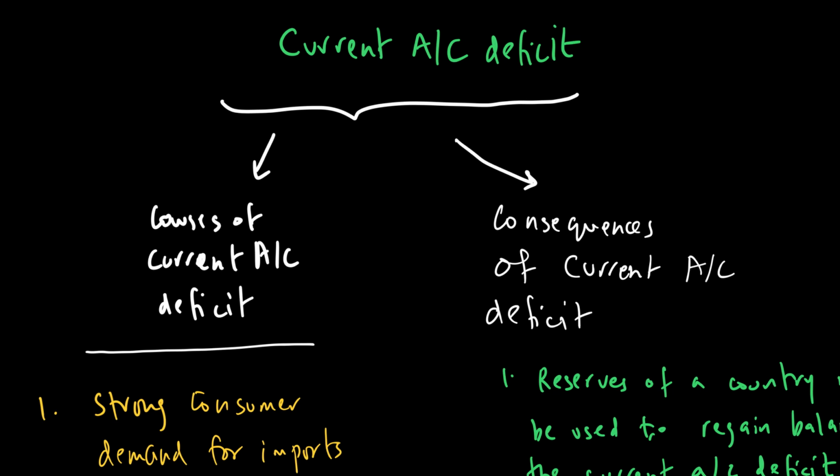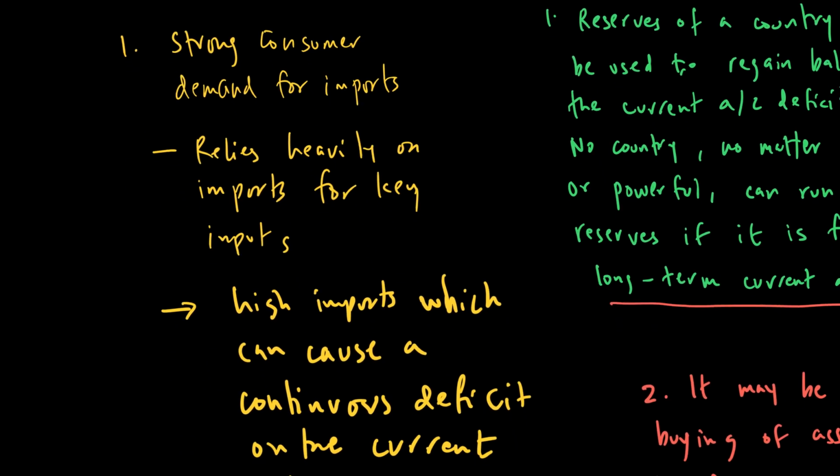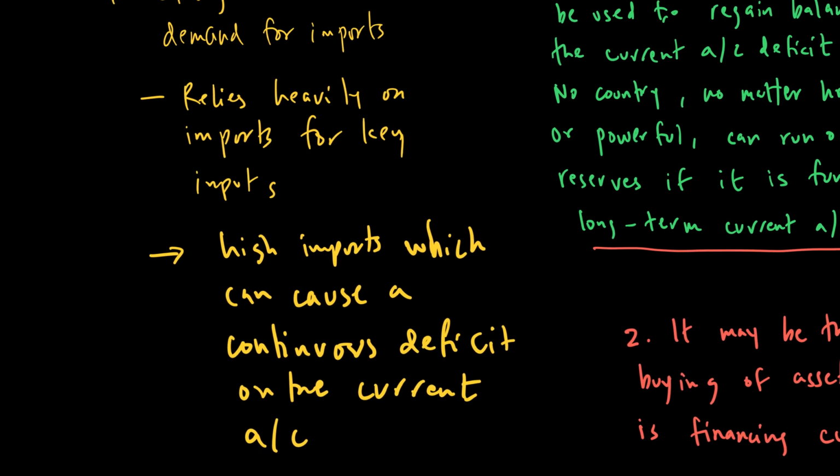The first cause of current account deficit that we identify is to do with strong consumer demand for imports. So when you're a country which has a strong consumer demand for imports, you rely more heavily on imports for key inputs, or your consumers rely more heavily on buying imported goods, then that is a key reason why your current account remains in a deficit. Sometimes a country could be importing very high amounts, which is causing a continuous deficit on the current account.